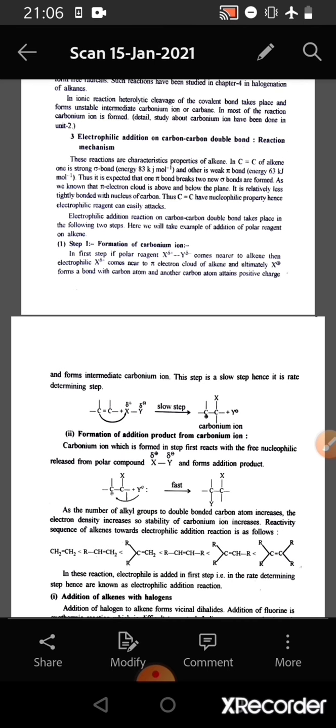Electrophilic addition reaction on carbon-carbon double bond takes place in two steps. In the first step, formation of the carbonium ion.